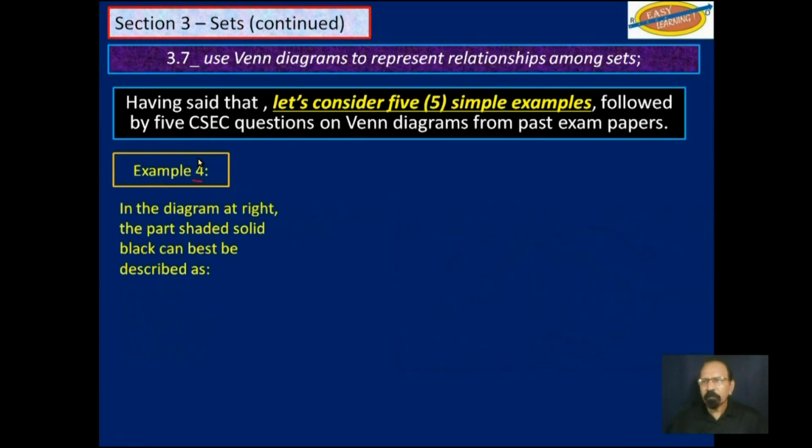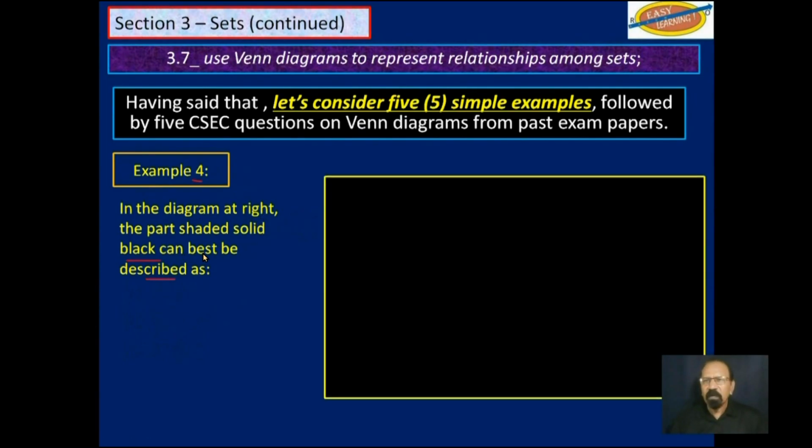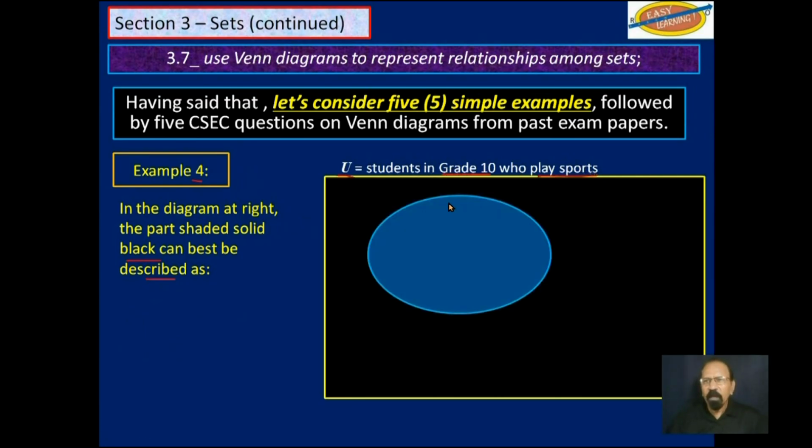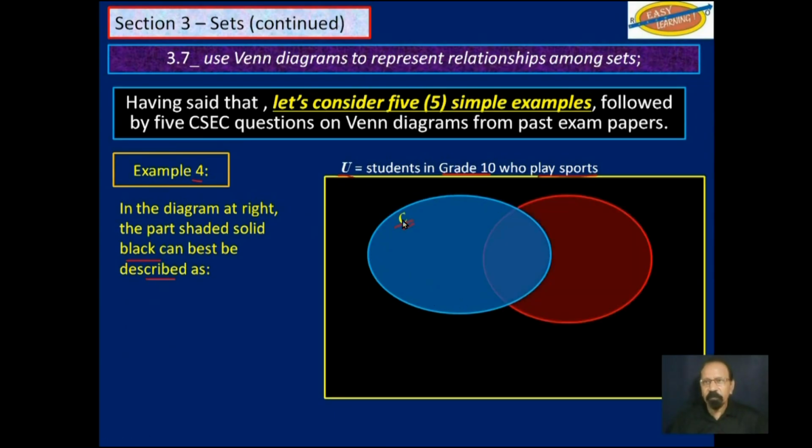Example 4. In the diagram at right, the part shaded solid black can best be described as... okay, that's solid black, we're not finished. You have students in grade 10 who play sports. You have one subset here, which is C, we will assume that is cricket.